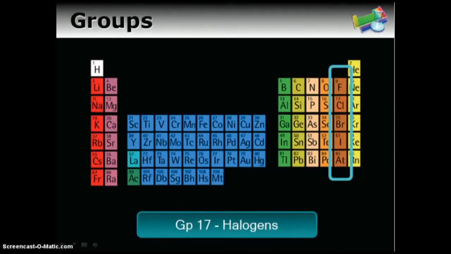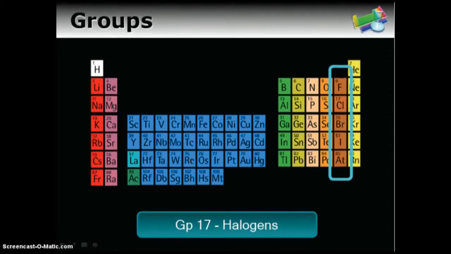Group 17 at the very end are the halogens. Notice we did skip a few of the groups in the middle. Those don't have any special name. They're just named for the head of the family: the boron group, carbon group, nitrogen group, oxygen group. Kind of boring, but you could see a little bit about them as well. But group 17 there in brown are the halogens.